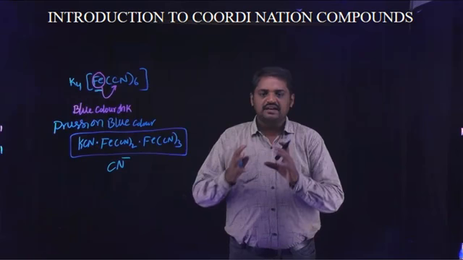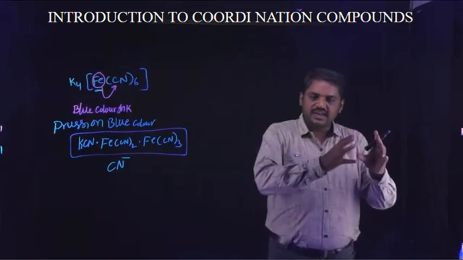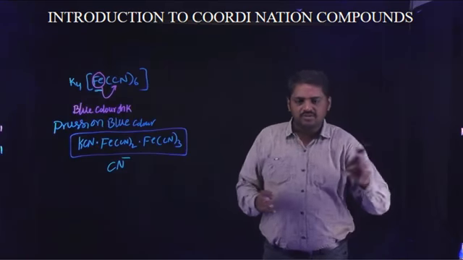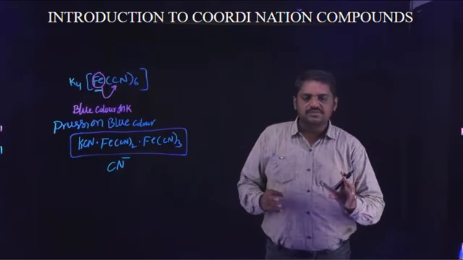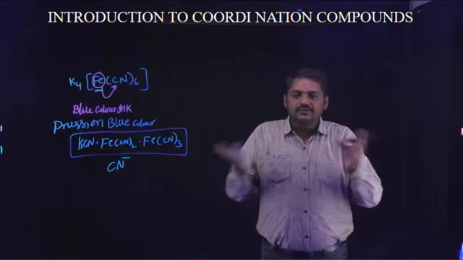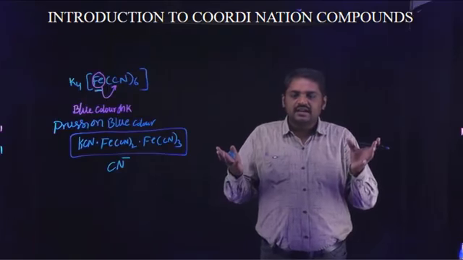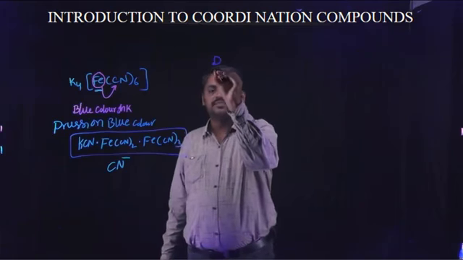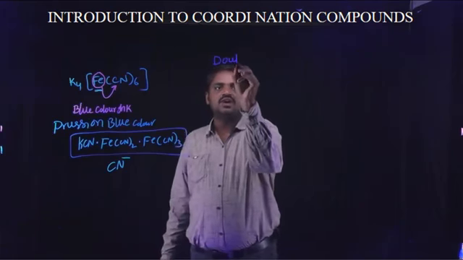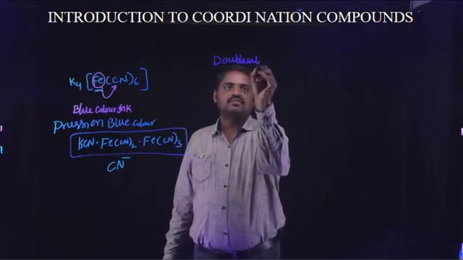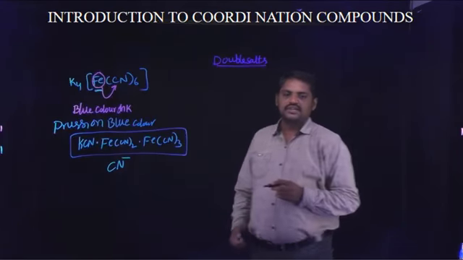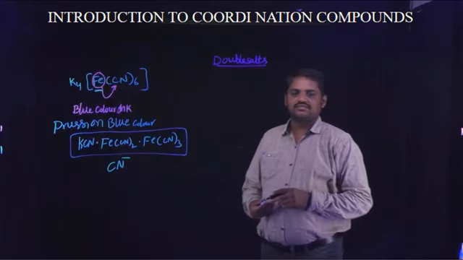These types of compounds are known as coordination compounds. In these, two different categories are there. The first category is double salts.